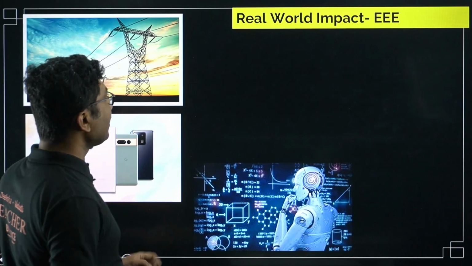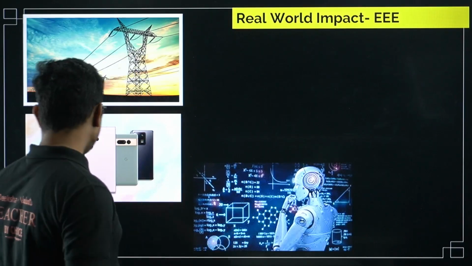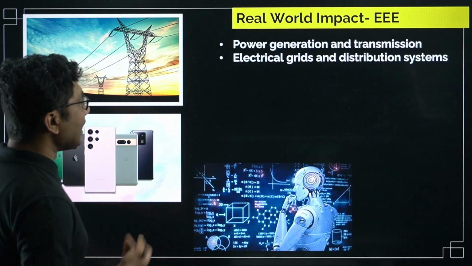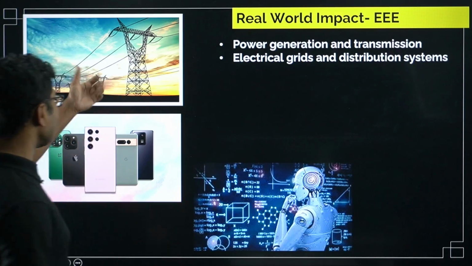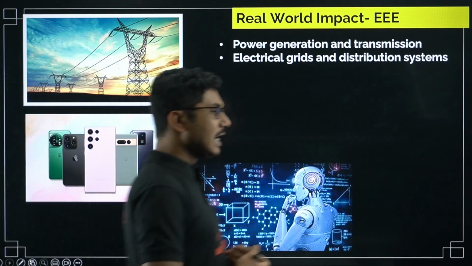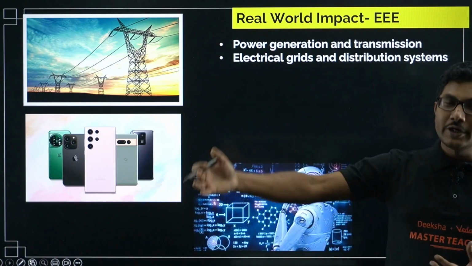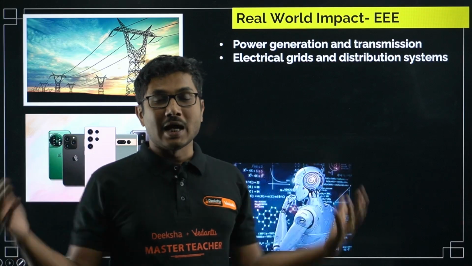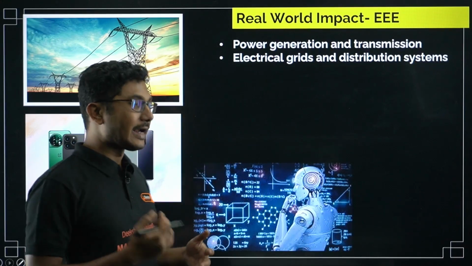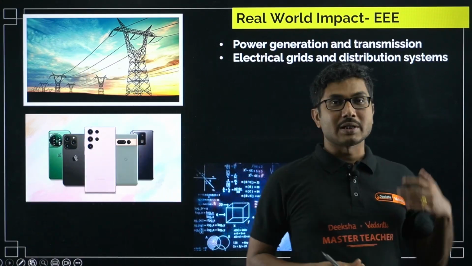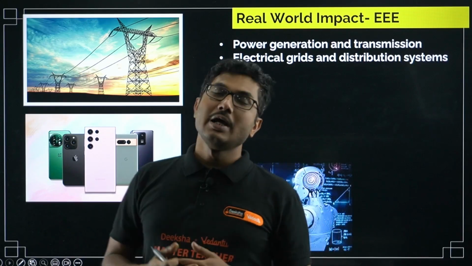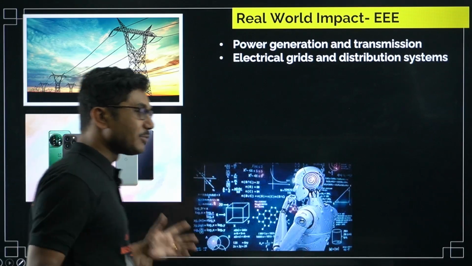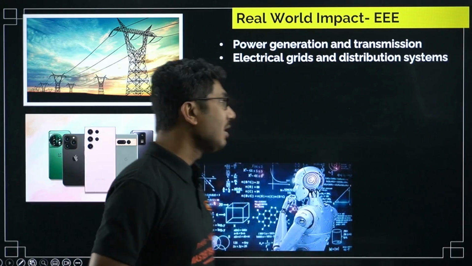Now let's move on. Real world impact of EEE. Let's see what are the real world impacts. Power generation and transmission, electrical grids and distribution systems. How does an electrical grid work? Initially it was only the power station, and from the power station it was distributed locally. Now it is connected to a power grid, so that if you have some extra power or some less power, that power can be adjusted. So the grid system is a very, very useful thing which can distribute the power based on the requirement of a certain area.